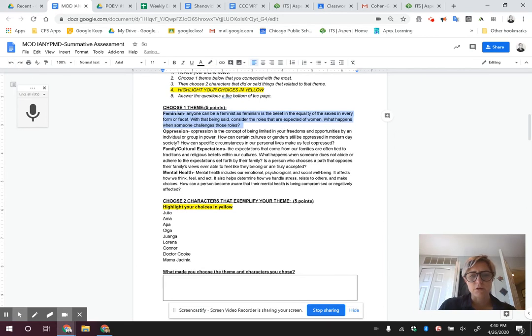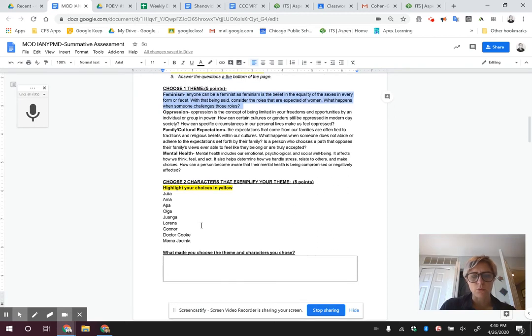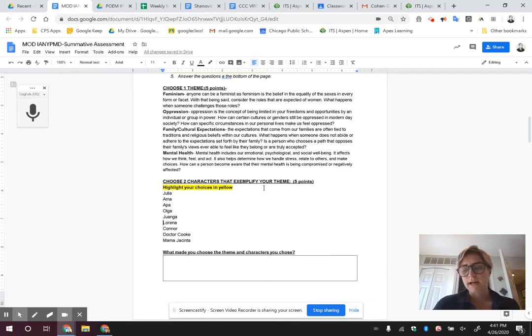And then, based on whichever theme, you have to think about which 2 characters you would be able to provide evidence for having exemplified that theme. Whichever 2 characters you think you could do that for, you're going to pick those 2 characters. You might want to go back to your theme notes and look at which chapters and which characters you talked about, because that's going to help you write the paper.